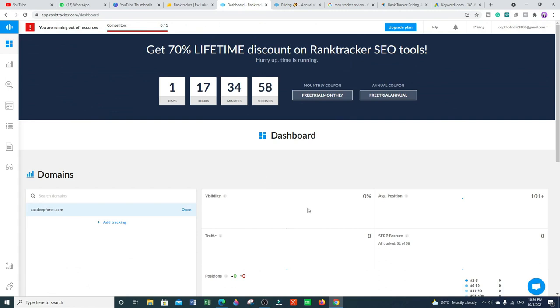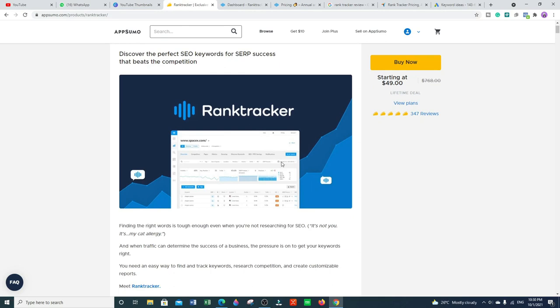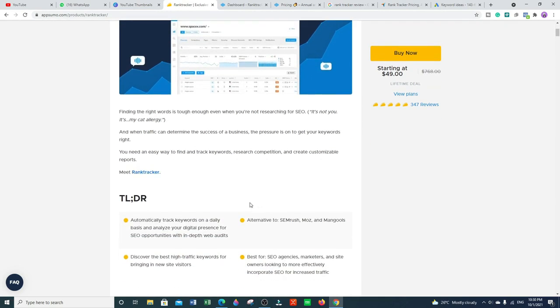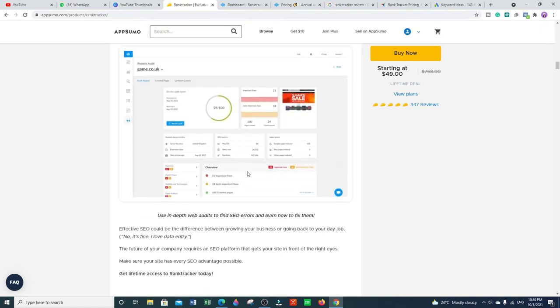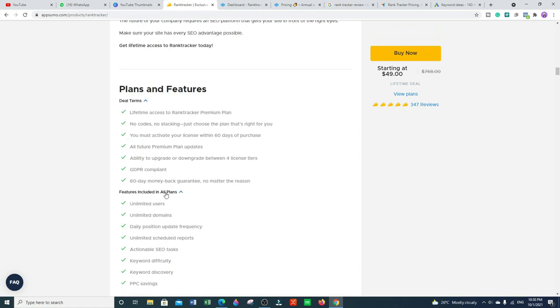Now if you want to buy this tool, just go to my video description and click on that link. After that you will be redirected to this landing page, where you will find all the details about Rank Tracker. You can read all the details as well. They have mentioned in depth about this product, all the information, and you can see all the plans and features, deal terms, and features included in all plans.